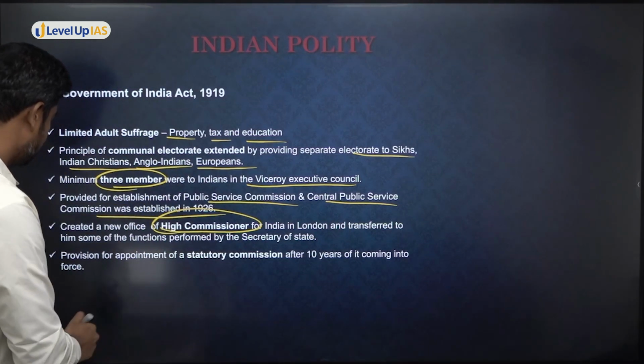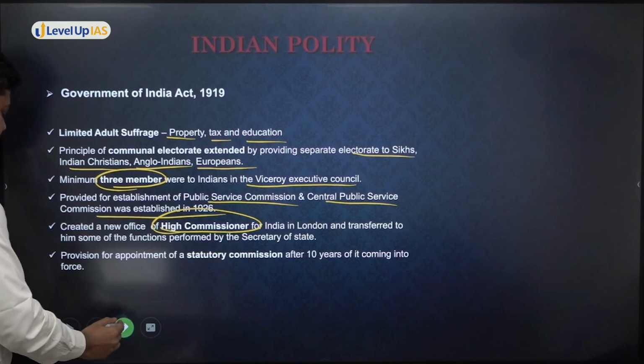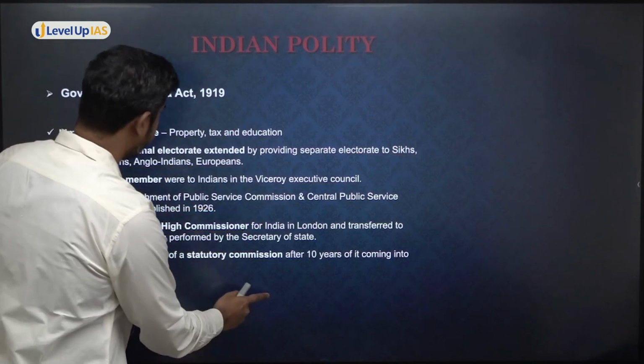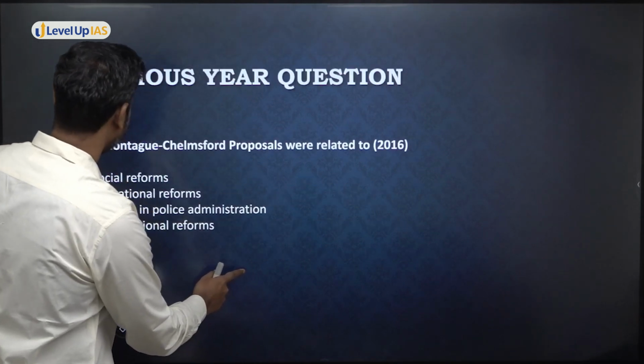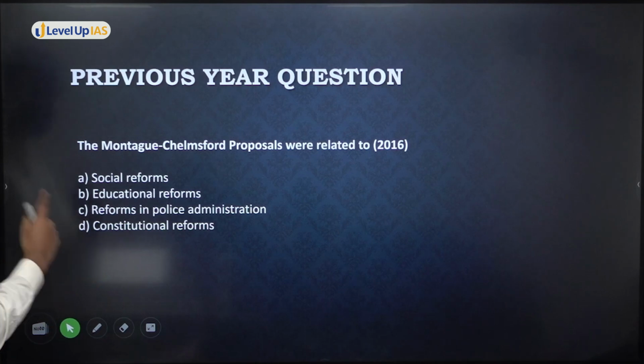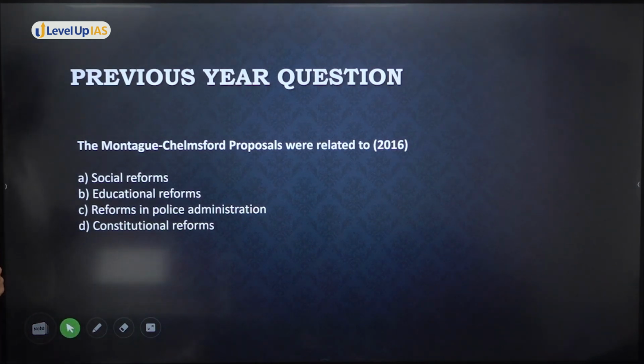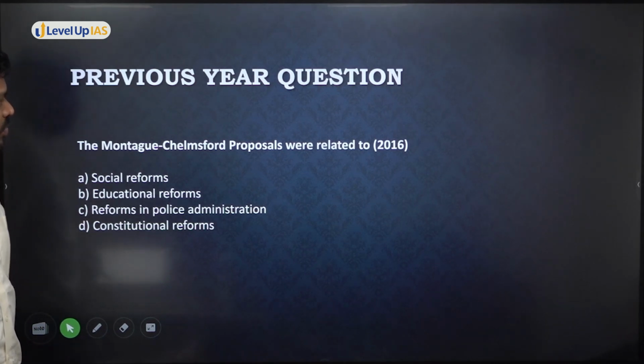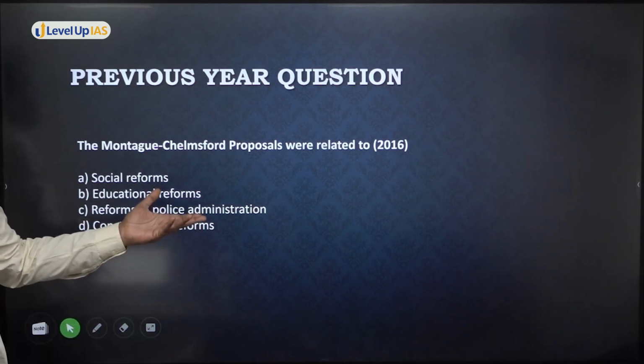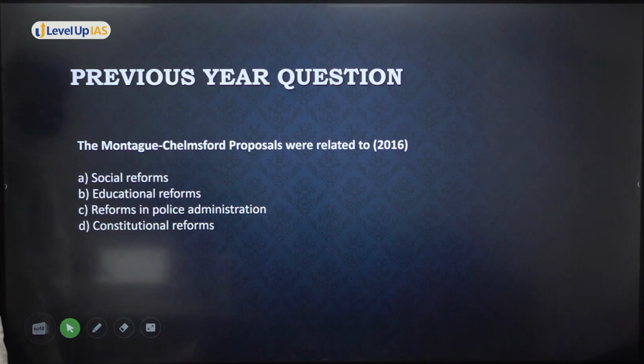Okay, so let us move to the next act, that is the Government of India Act 1935. Before that, this was one question that was asked in the UPSC examination. Look into this particular question. The Montagu-Chelmsford proposals were related to what? That is basically, the Government of India Act 1919 is related to what?